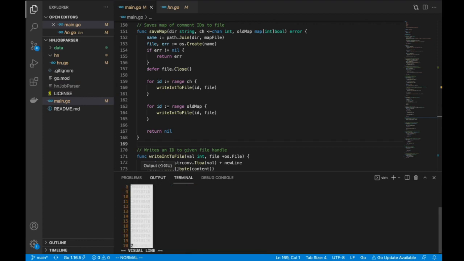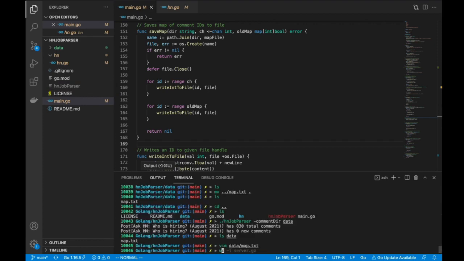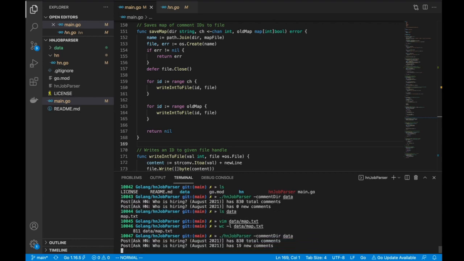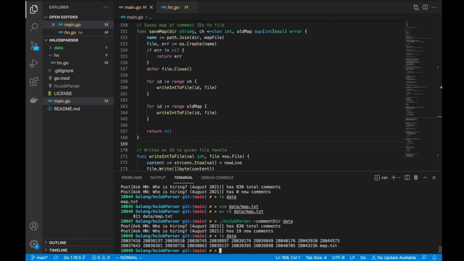Delete just a couple of lines and say, okay, it should give me about 19 more comments, 19 new files. Yep. Cool. So that's the sanity test done. This itself took quite some time.